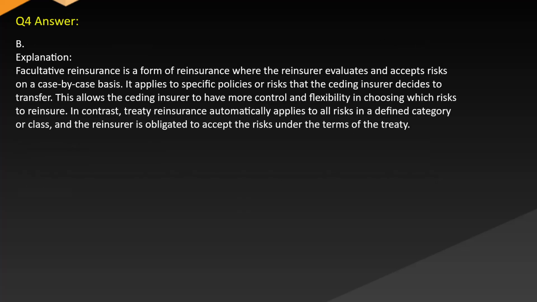Answer B. Explanation. Facultative reinsurance is a form of reinsurance where the reinsurer evaluates and accepts risks on a case-by-case basis. It applies to specific policies or risks that the ceding insurer decides to transfer. This allows the ceding insurer to have more control and flexibility in choosing which risks to reinsure. In contrast, treaty reinsurance automatically applies to all risks in a defined category or class. The reinsurer is obligated to accept the risks under the terms of the treaty.